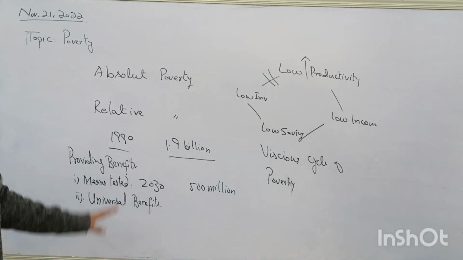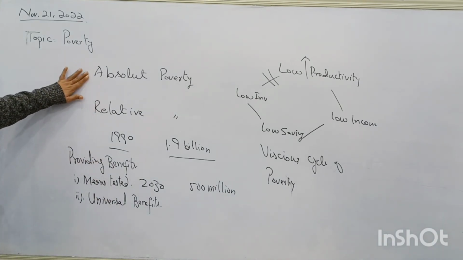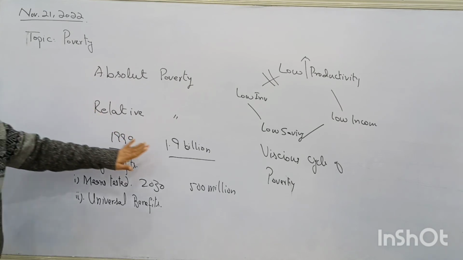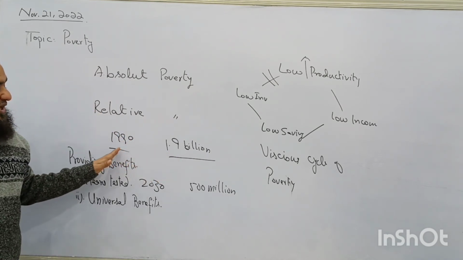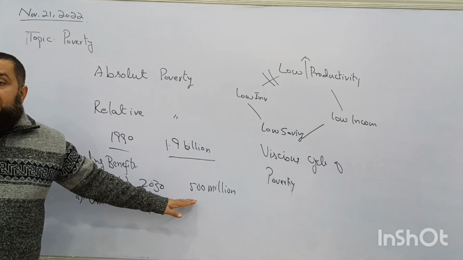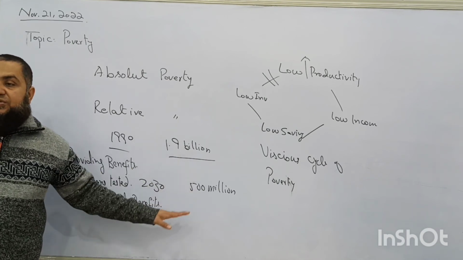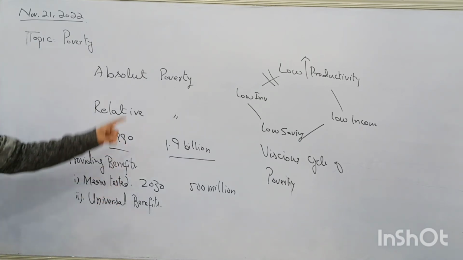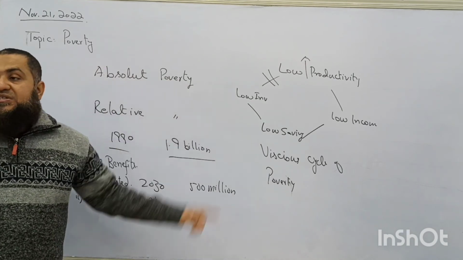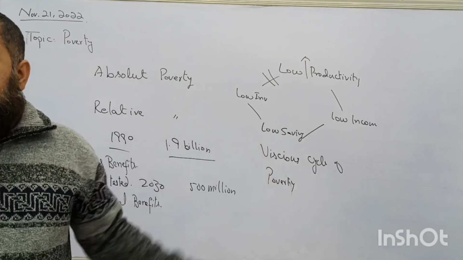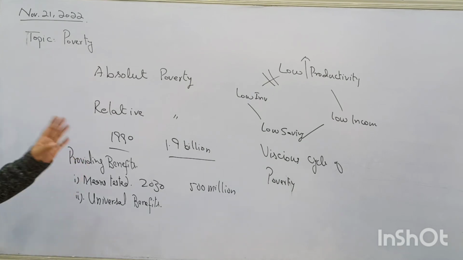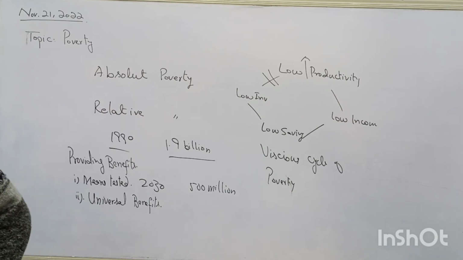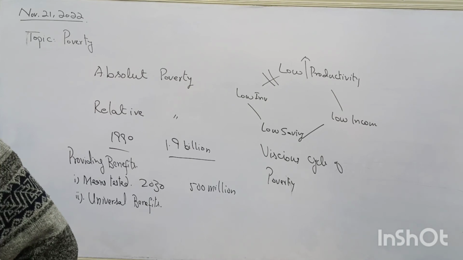So that's about our poverty. How can we define poverty? What is meant by absolute poverty, relative poverty? And that was the number of people in 1990. Now they have a target of 500 million people living, and further, that number should be further decreased. And there are two types of benefits. I gave you the explanation about vicious cycle of poverty and how to break this vicious cycle of poverty. So this is all about our topic in which we studied the extent of poverty and how it can be eradicated. So in our upcoming lesson we will be starting the labor market.